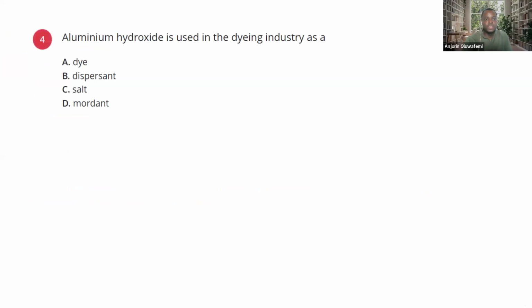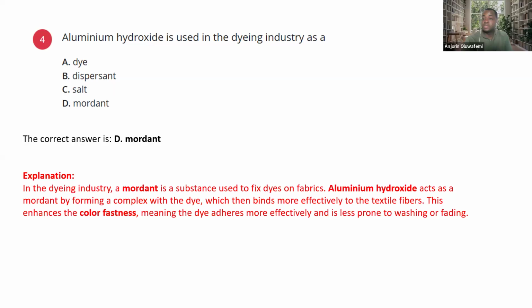The fourth question says that aluminium hydroxide is used in the dyeing industry as A, dye, B, dispersant, C, salt, D, mordant. The answer there is mordant. Basically, in the dyeing industry, a mordant is a substance used to fix dyes on fabrics. Aluminium hydroxide acts as a mordant by forming a complex with the dye, which then binds more effectively to the textile fibers.